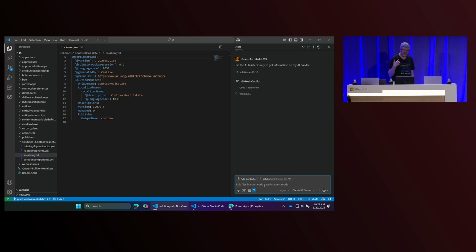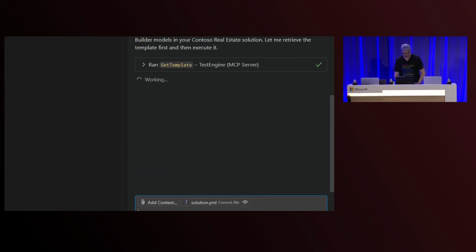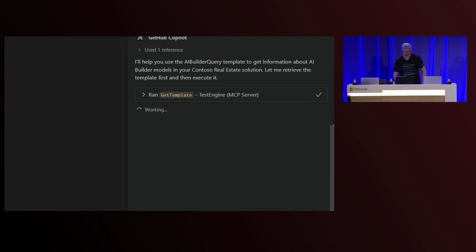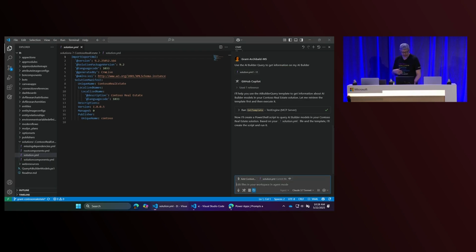And the thing I like about this is, it's going to pass to GitHub Copilot. We're picking a particular model, and I'm going to zoom into this, where it's saying, okay, I'm going to get the template for the AI Builder query, and it's going to give me back some prompts that are going to help me through that process. And because I was in a solution, it says, okay, I know the solution you're in. I'm going to start generating a series of steps to help you through this process. I'm using the Sonnet model here, and it takes some time to reason through this process.